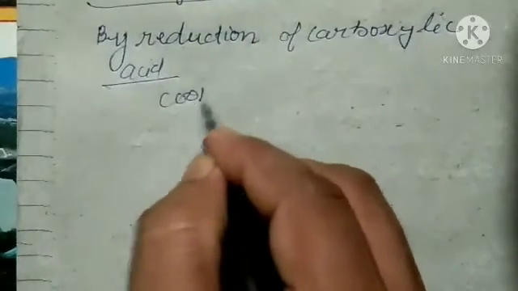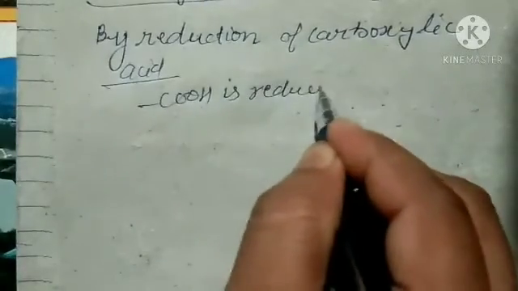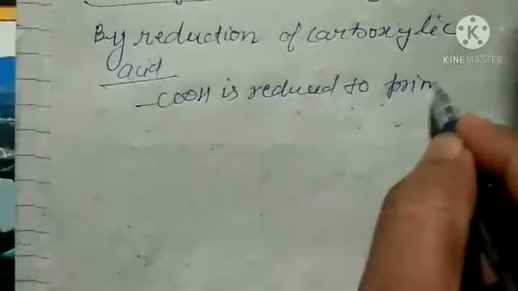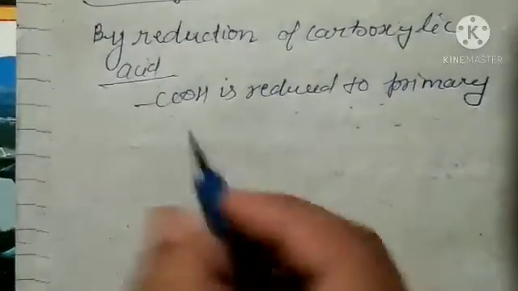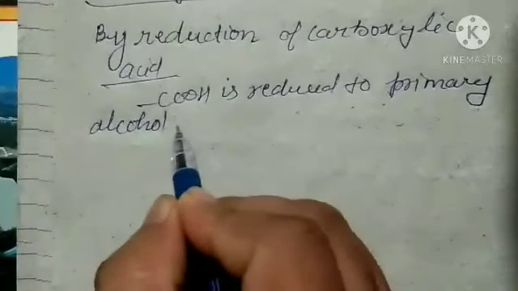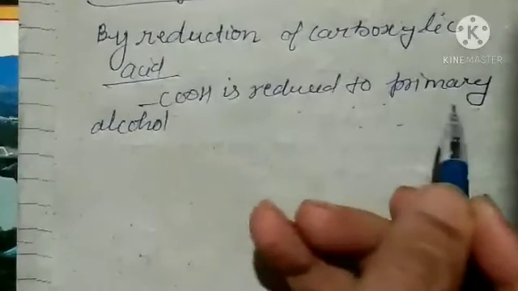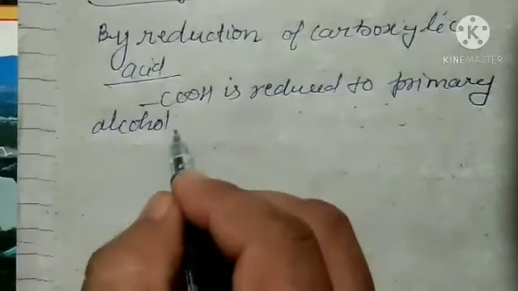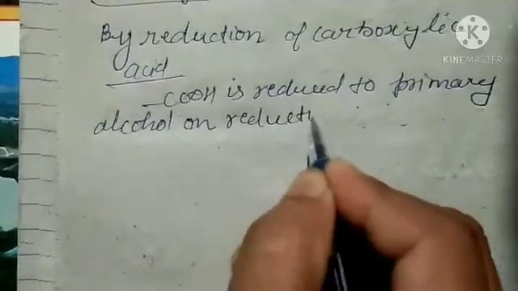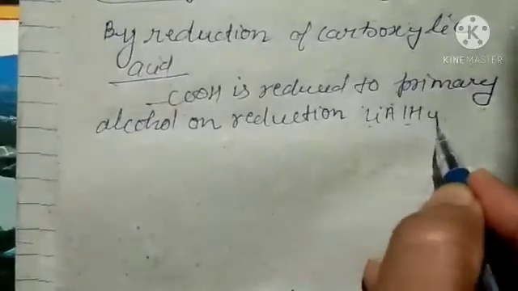So what we can say? Carboxylic acid is reduced to primary alcohol on reduction by lithium aluminum hydride.